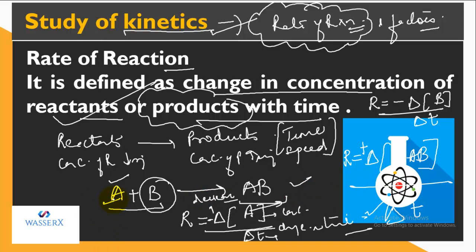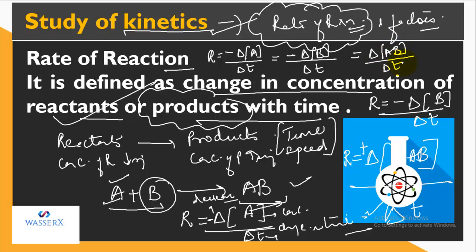So for the overall reaction, we can write that rate is equal to minus, meaning decrease in concentration of A with change in time, and that is equal to the rate of disappearance of the other reactant. So minus delta B divided by delta T is equal to the rate at which the product is formed, or the change in the concentration of products with time. So we'll write change in concentration of AB with respect to change in time. So this is going to be the rate expression for the complete reaction.